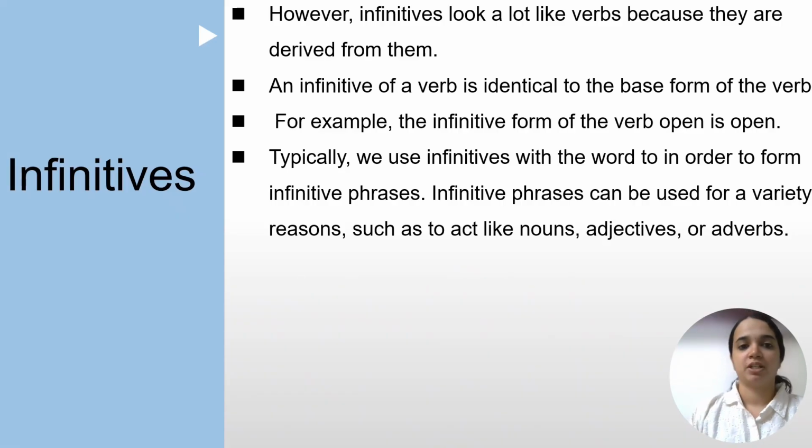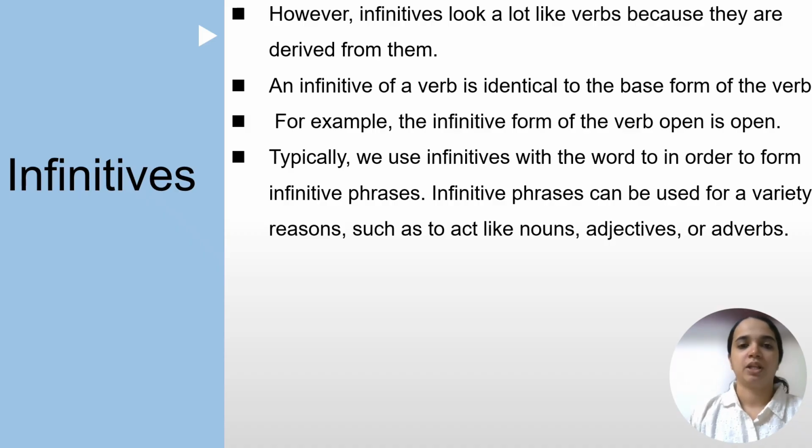Last one is infinitives. However, it's not just a classification. It's a combination again with the preposition to. An infinitive of a verb is identical to the base form of the verb. Usually, we can use the base form of the verb. For example, the infinitive form of the verb open is open. We can check the example. Typically, we use infinitives with the word to in order to form infinitive phrases. Infinitive phrases can be used for a variety of reasons, such as to act like nouns, adjectives, or adverbs.